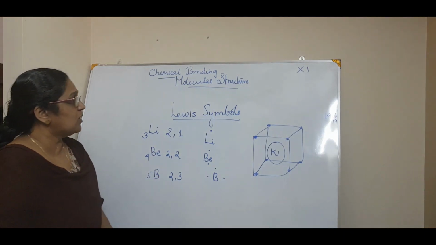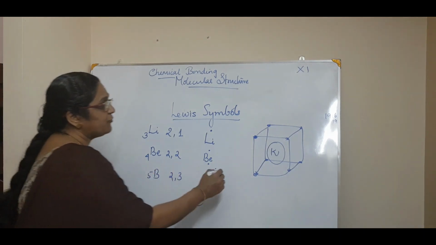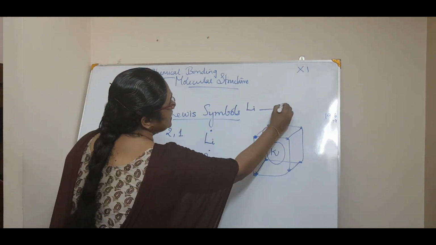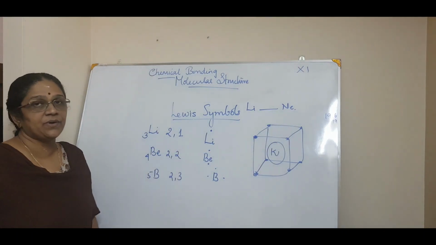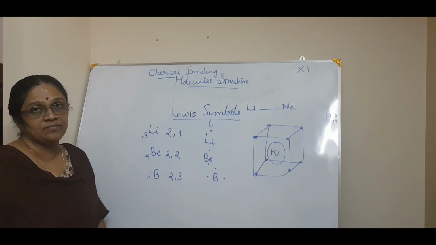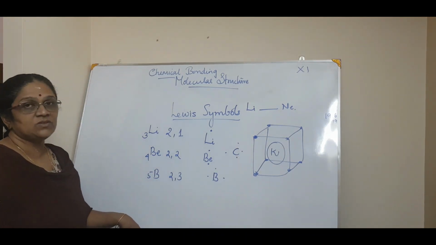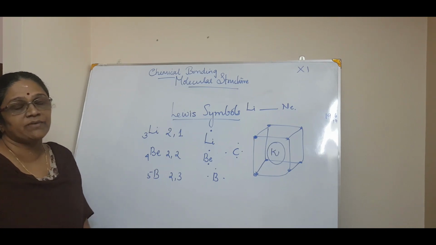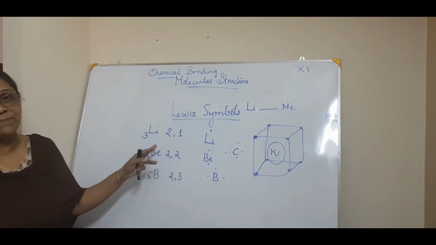This is simply called the Lewis symbol. So you just go through this. You have to write the Lewis symbol from lithium to neon. Just write it for the second period using this symbol. Carbon is 1, 2, 3, 4. Likewise till neon, you have to write it. This is what is called the Lewis symbol.